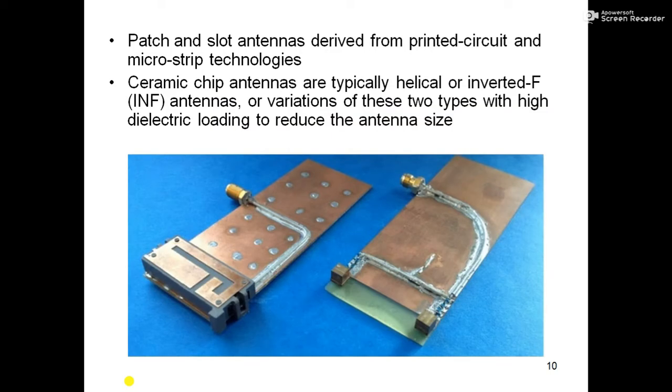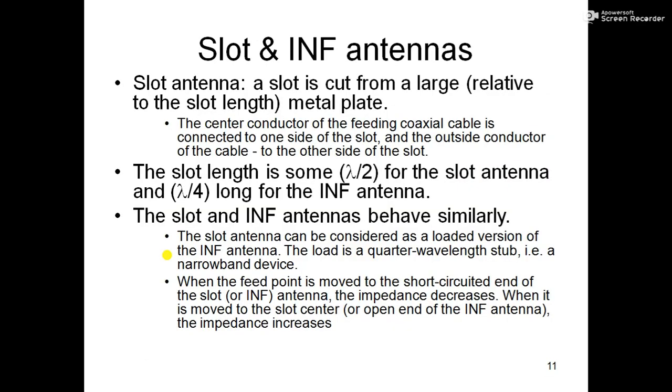Patch and slot antennas are derived from printed circuits and microstrip antennas. The inverted F antenna is another antenna. So this is the inverted F antenna. You can see this inverted F antenna was popularly used in old 2G phones. This is some theory about the INF antenna and the slot antenna. In a slot antenna, a slot is cut from a large metal plate. I've already told these things. So what is a slot antenna and an INF antenna?